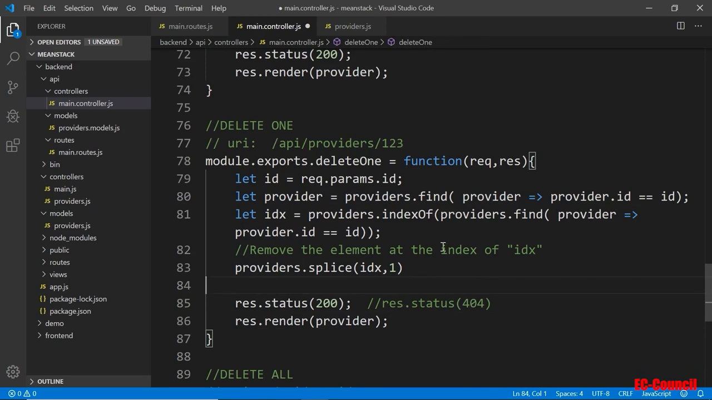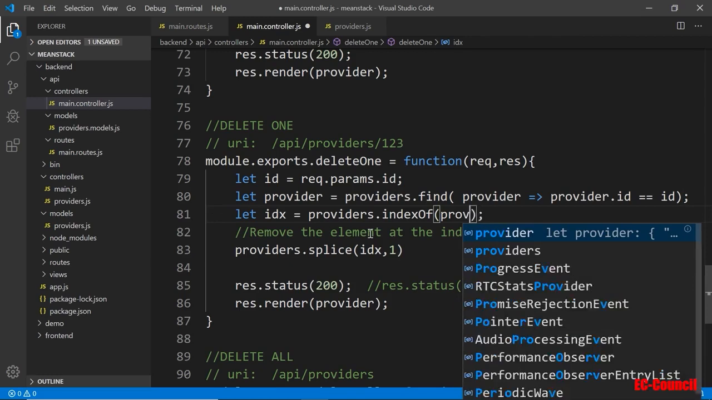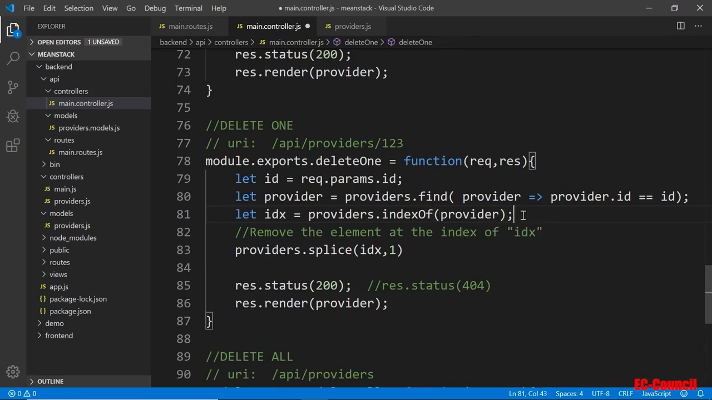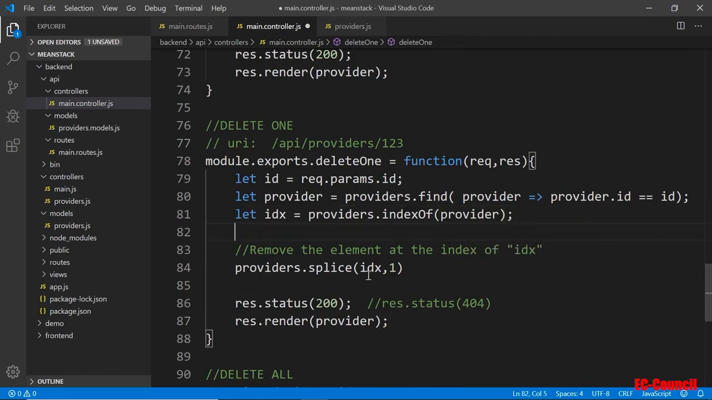Okay, but for now, I'm deleting only one. So again, I find that provider. And this part here, just to get the index of this provider, I put it here again. This is repeating what is already done here. So really, you could just say index of this provider here. Okay, so you can remove all of these, just put here provider. And that will return the index of that position. And then you can splice one element from there. And then that's the delete one.